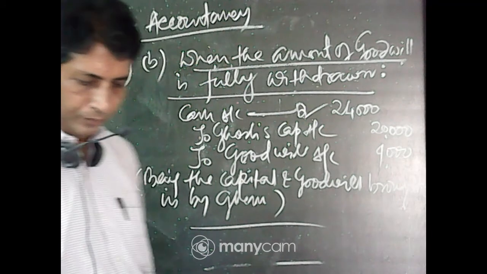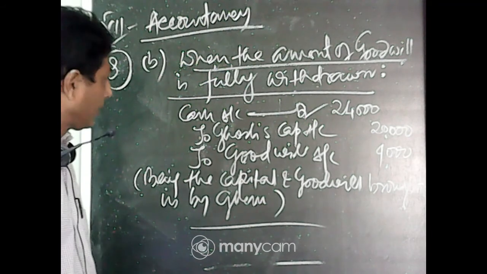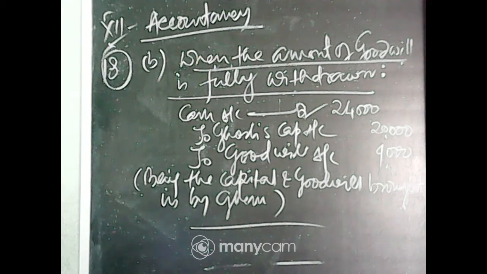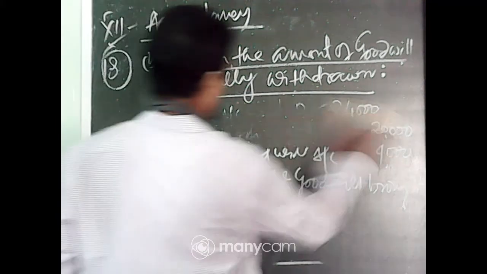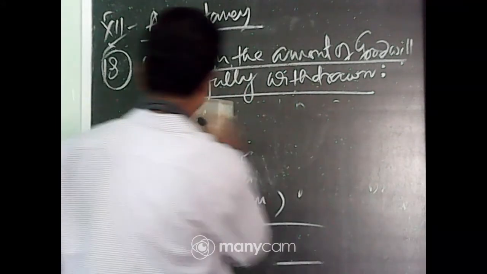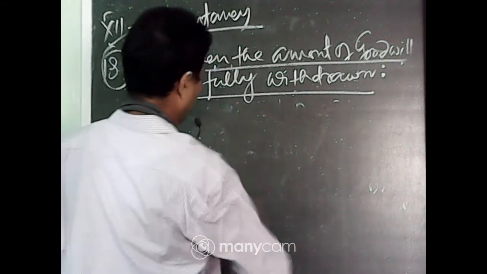Next, the goodwill will be distributed in the sacrificing ratio. The goodwill amount was 4,000.